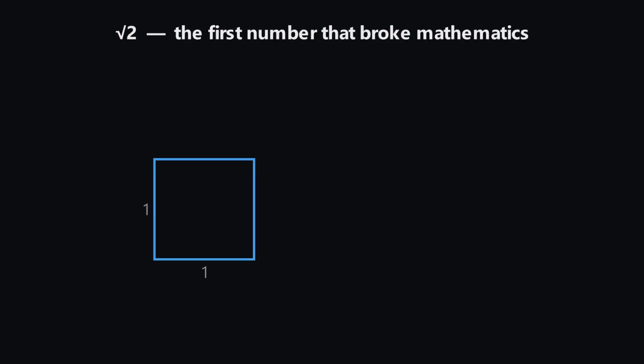The square root of 2, the first number that broke mathematics. Draw a square 1 by 1. Its diagonal is root 2.